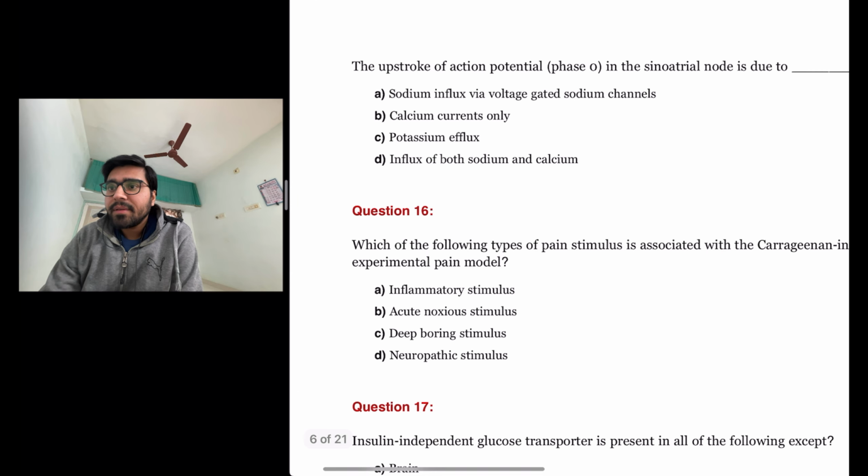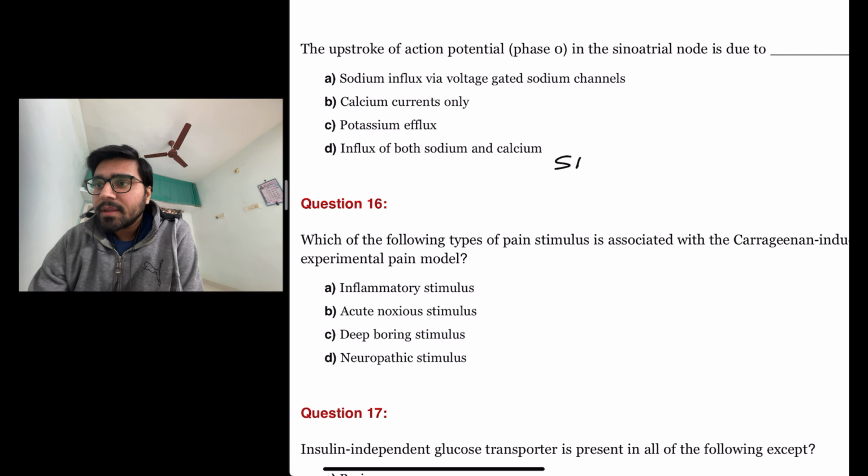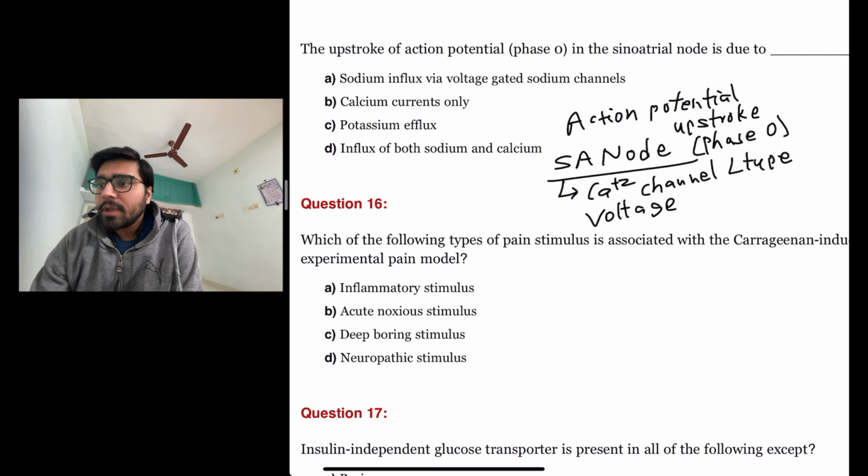The next question is the upstroke of action potential phase 0 in the sinoatrial node is due to. In the sinoatrial node, the action potential upstroke, which is at phase 0, is actually due to the L-type voltage-gated calcium channel opening.